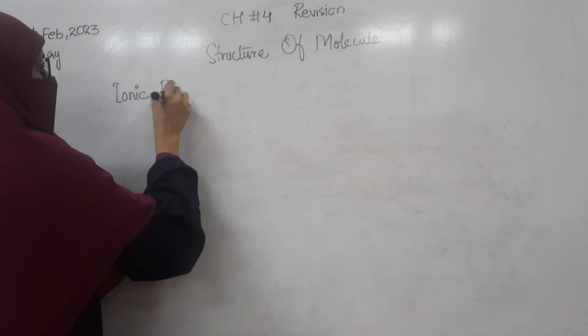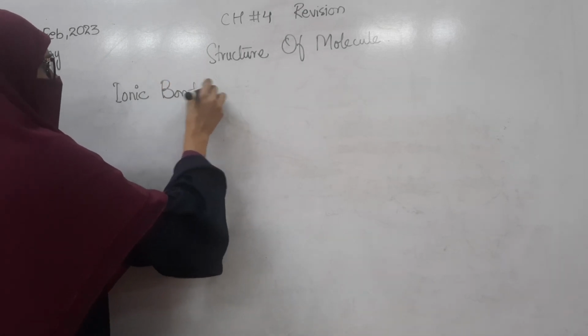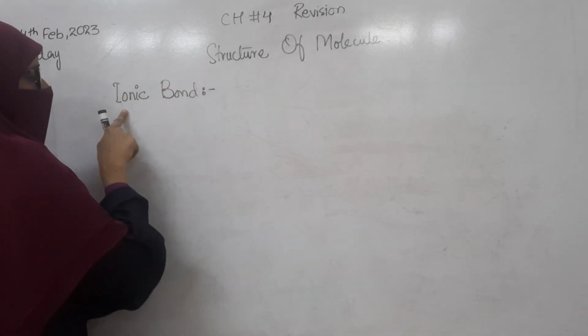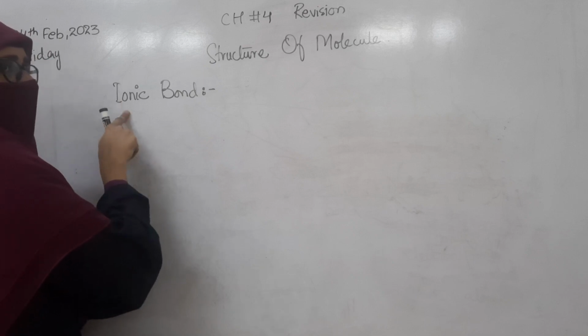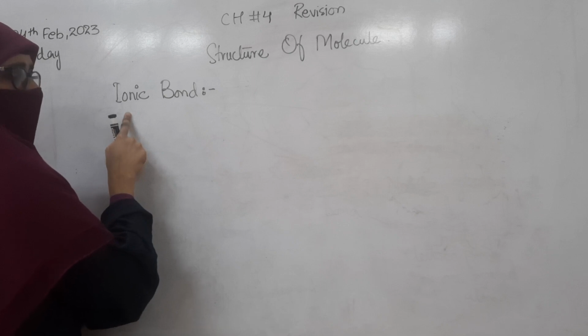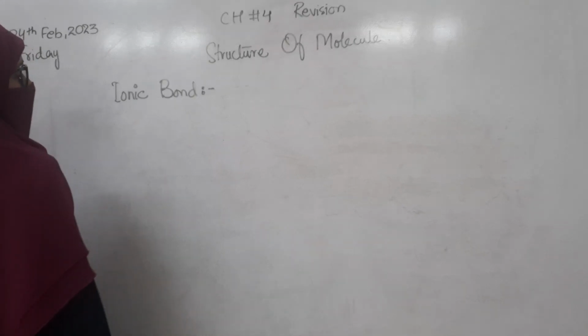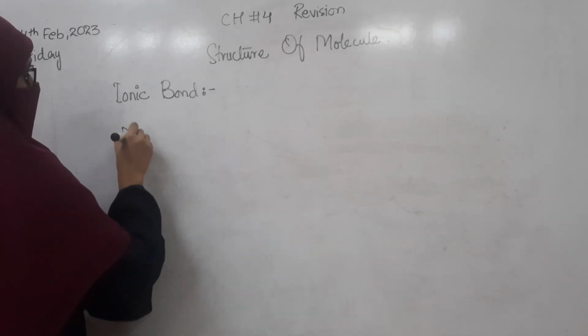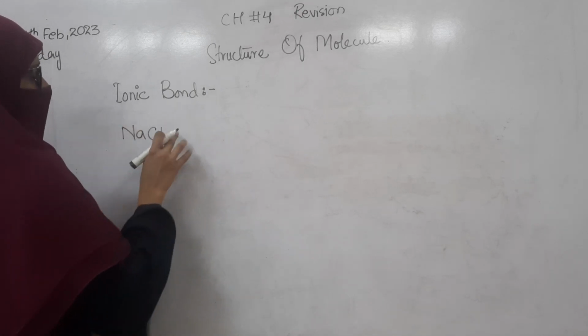In an ionic bond, the bond is formed between different ions, and the ions are formed when the compound is dissociated. We can take the example of sodium chloride.